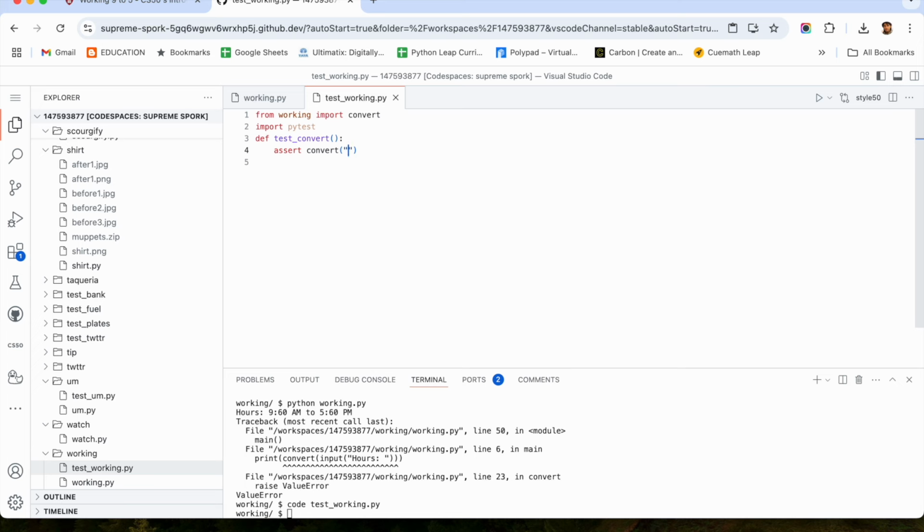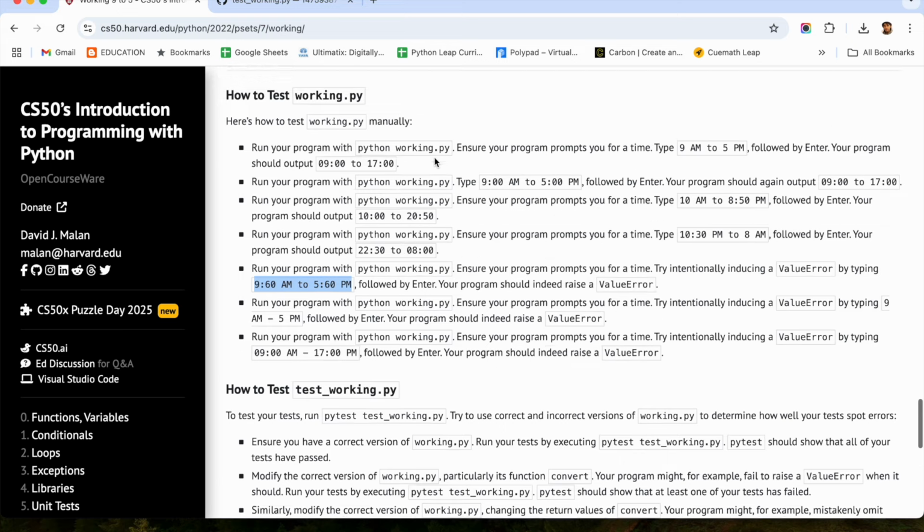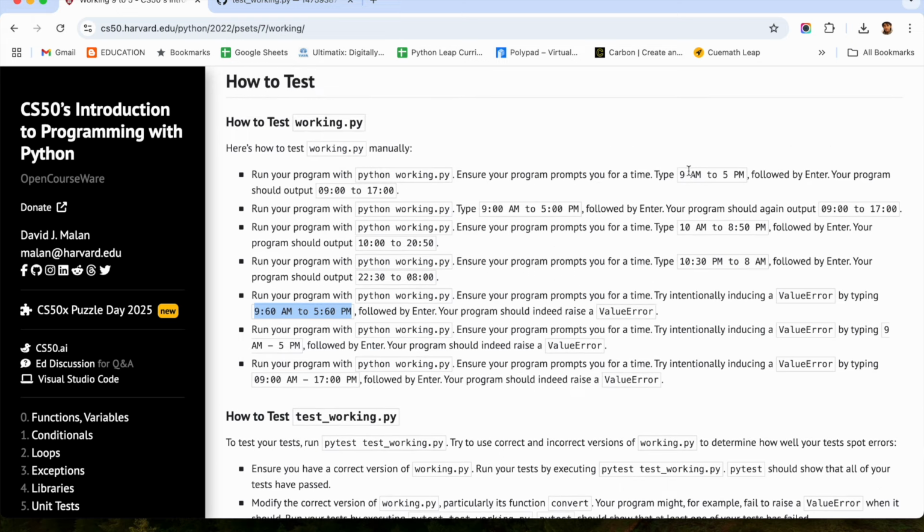After that I need the output should be equal to a string again. Okay, so I'm just copy pasting this. 4 is enough, I guess, because we have 4 different scenarios here, correct? So I'm just making 4. Now I will just copy paste these things.